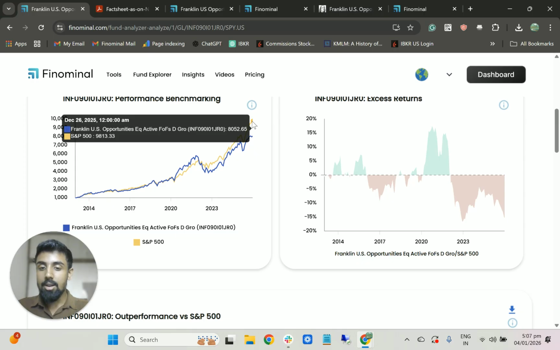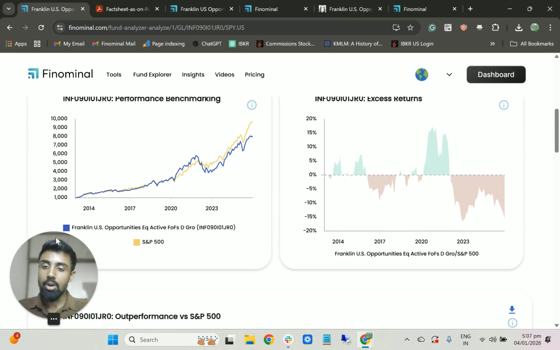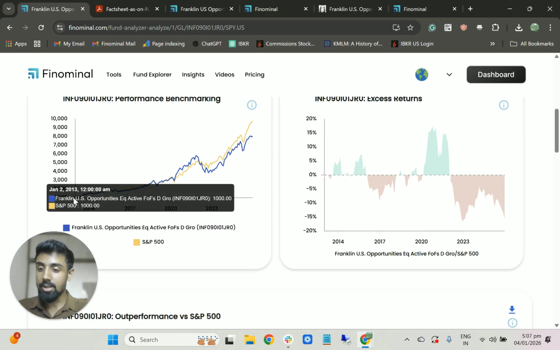In the recent years, especially the last 4-5 years, the S&P 500 has clearly outperformed. And overall, from the inception, that is January 2nd, 2013, the S&P 500, the benchmark, has completely outperformed the fund.